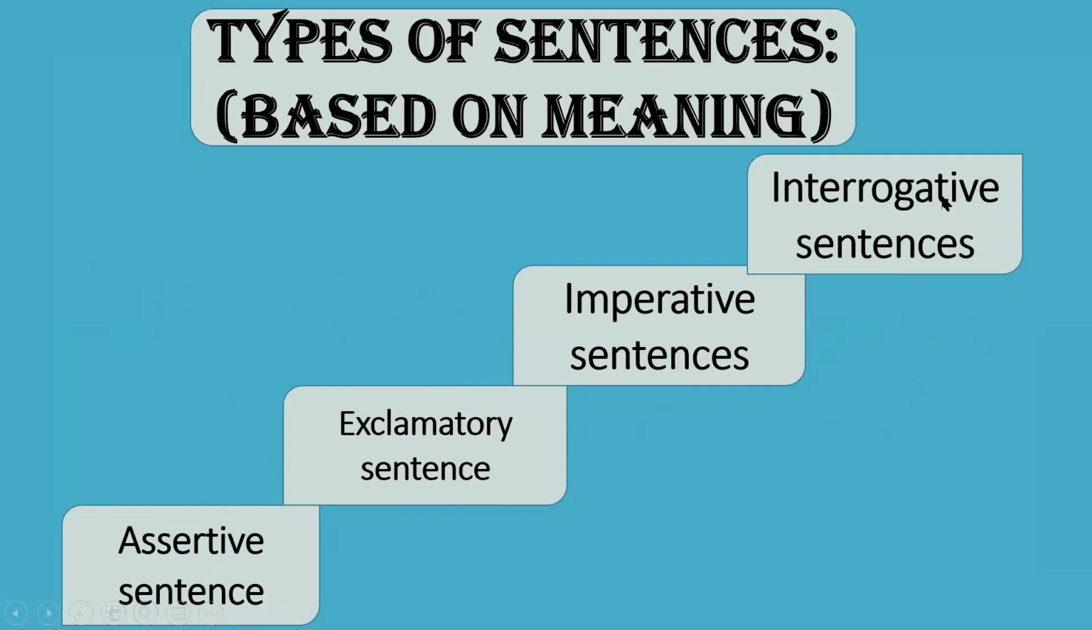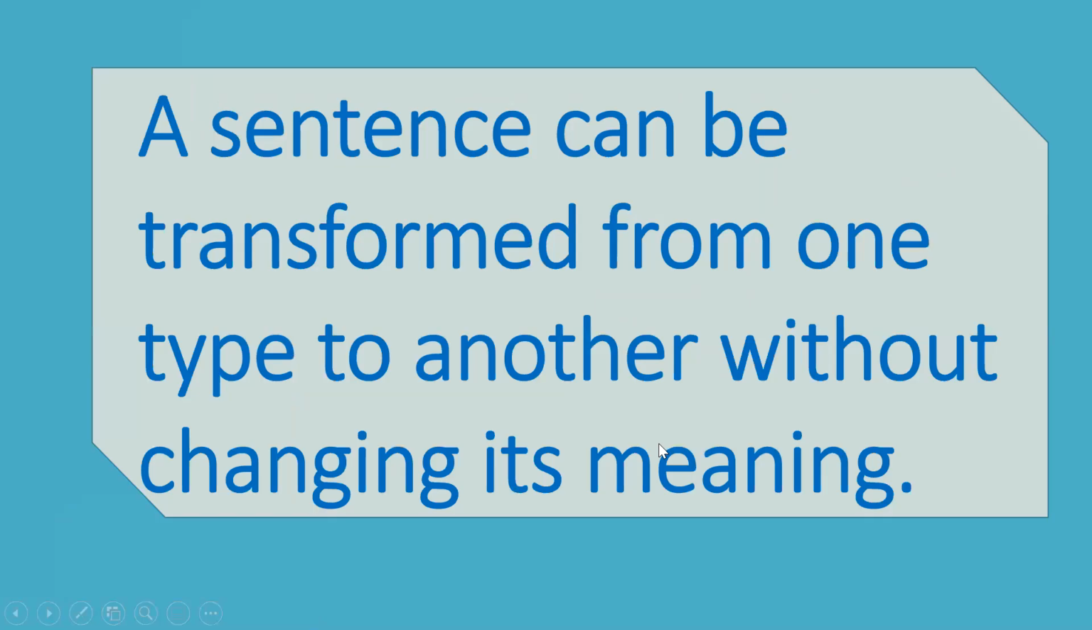Interrogative, you all know, they ask questions. Imperative, give command, request, advice. Exclamatory, express a sudden feeling. And assertive sentences, they are normal statements. So a sentence can be transformed from one type to another without changing its meaning. And that is what is called transformation of sentences: to change a sentence from one form to another without changing the meaning of the sentence.